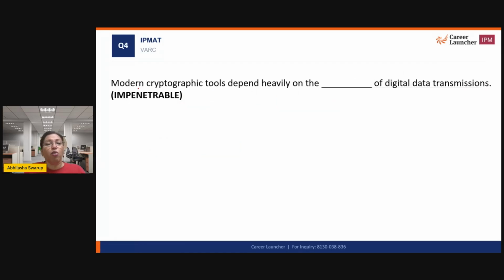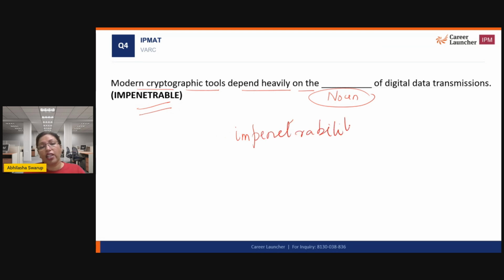So it's prodigious spending during a period of financial austerity. All right. Modern cryptographic tools depend heavily on the something of digital data transmission. So I'm looking for a noun here from impenetrable. What word should I use? Come on, guys. The impenetrability of digital data transmissions, right, that they're impenetrable. You cannot break it. So that's the one that I'm looking at.